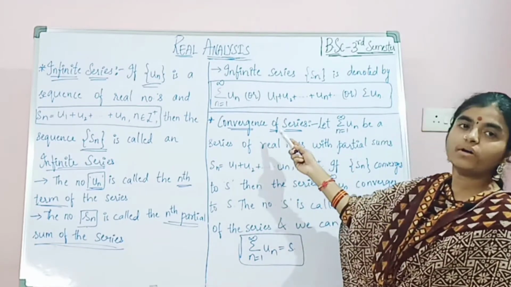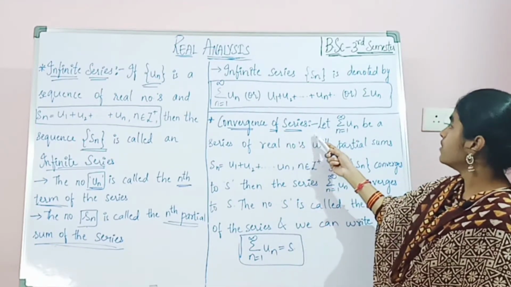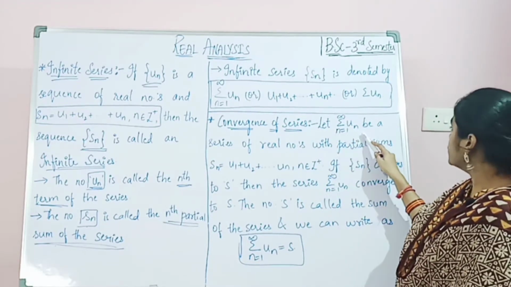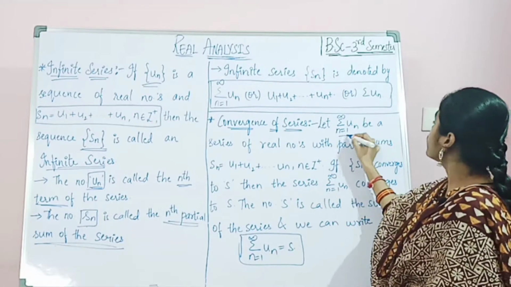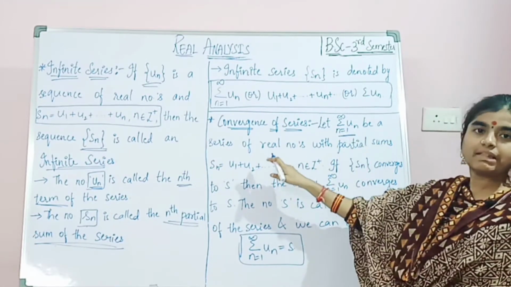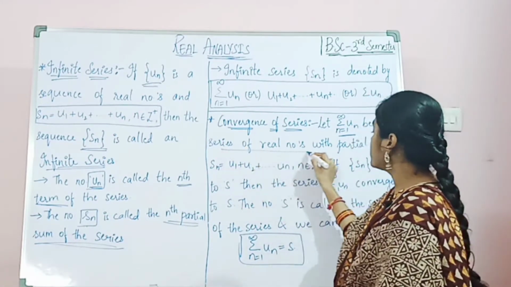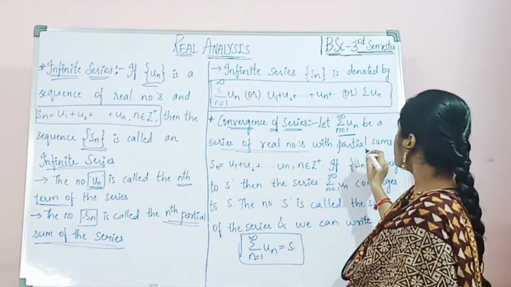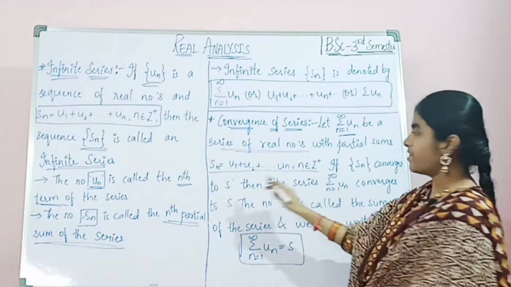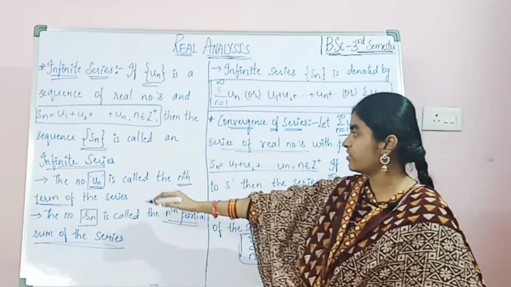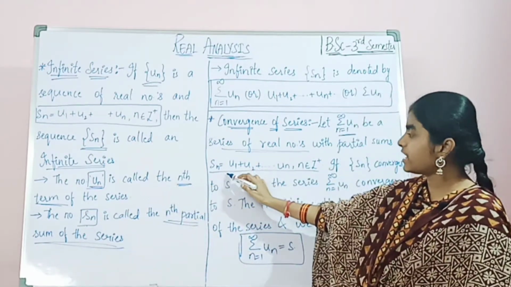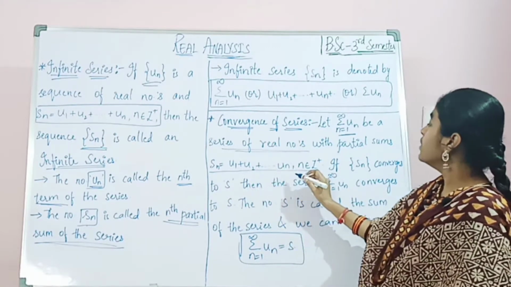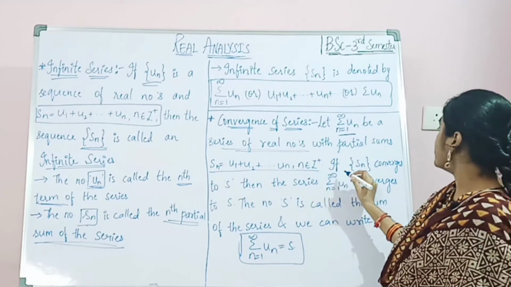Now let us know about convergence of series. Let summation n equals 1 to infinity un be a series of real numbers with partial sums. So what is the partial sum here? Sn equals, as we discussed, u1 plus u2 plus so on up to plus un, where n belongs to Z plus.